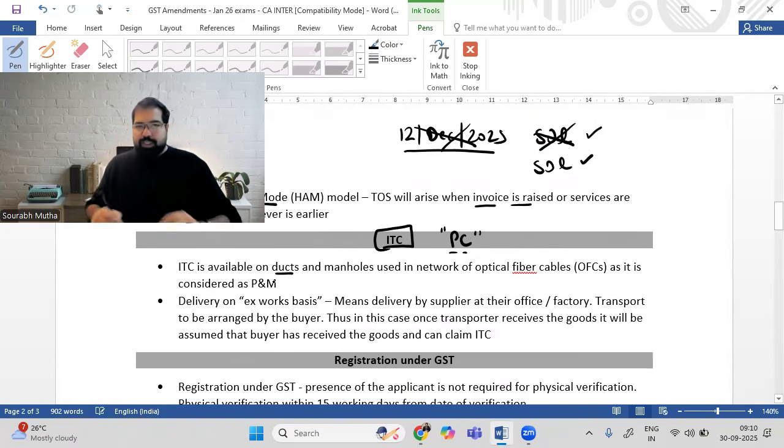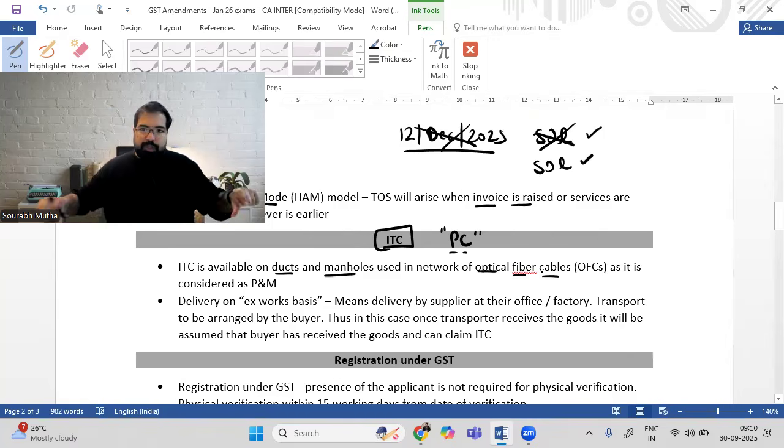On the road, if you see, there are some ducts which are kept, where there are some manholes which are kept. Now, these ducts and manholes are used for optical fiber cable. Example, Jio is expanding its network and they want to put some optical fiber networks. For that, they will put new manholes. They will do all that work. When they purchase that, will they get credit on that? Is it immovable property or is it plant and machinery? The government has said that it is plant and machinery and you will get credit on that purchase. You can claim credit.